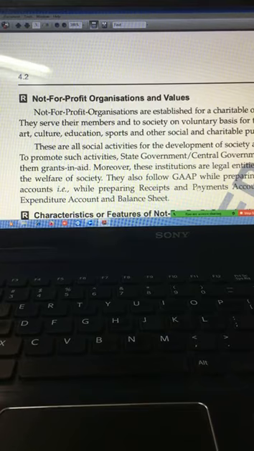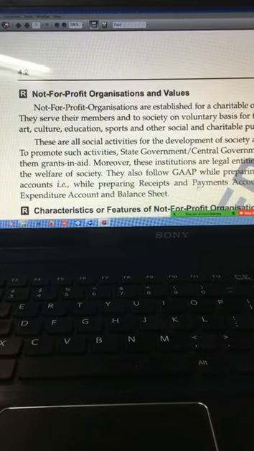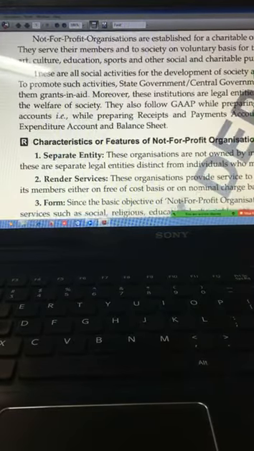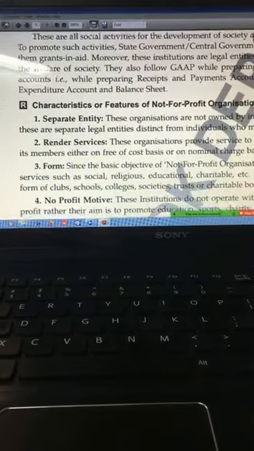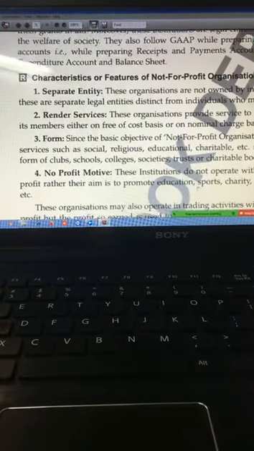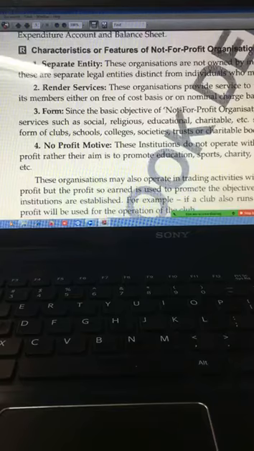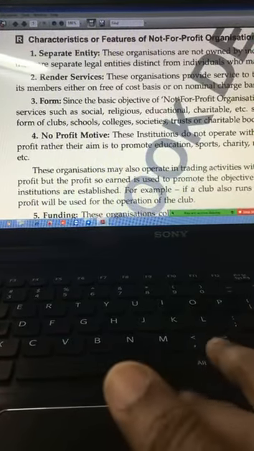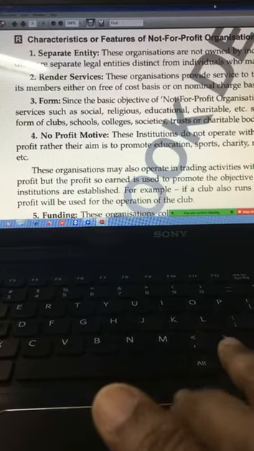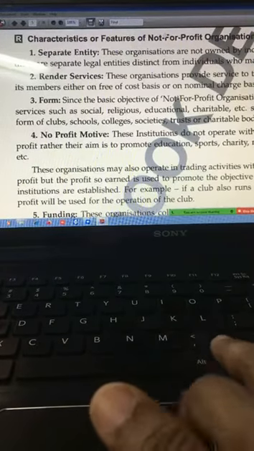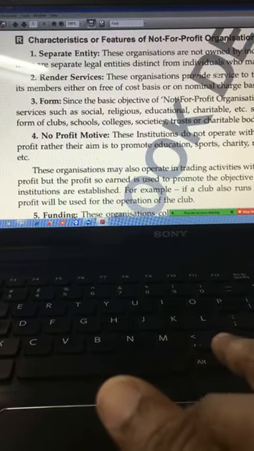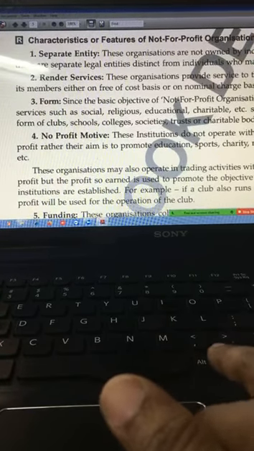The funds are there for specific purpose or for general purpose. Okay, now if we understand about the features of NPO, we can have an idea about these institutions. First is separate entity. These organizations are not owned by individuals. These are separate and distinct entities from individuals who manage them.